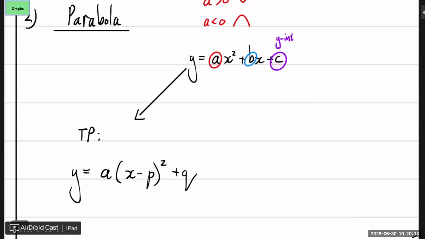But let's have a look at it in terms of the turning point formula. So now that I have it as a turning point formula, again, I want to know all my variables. I want to know what everything stands for. This a didn't change. You see, it's the same as the a on top. So that a still tells you, does it smile or is it sad? This q this time, what is that? That's your turning point's y value. And then this p, what does that tell you? That's your turning point's x value.